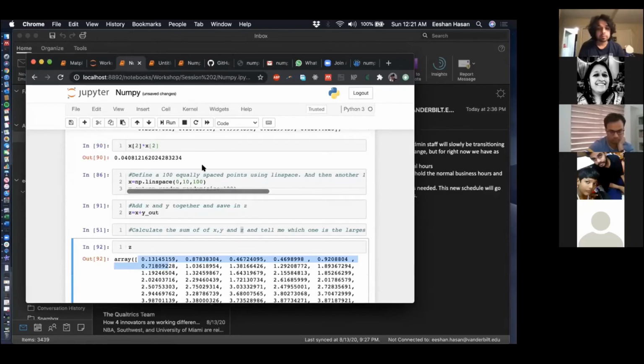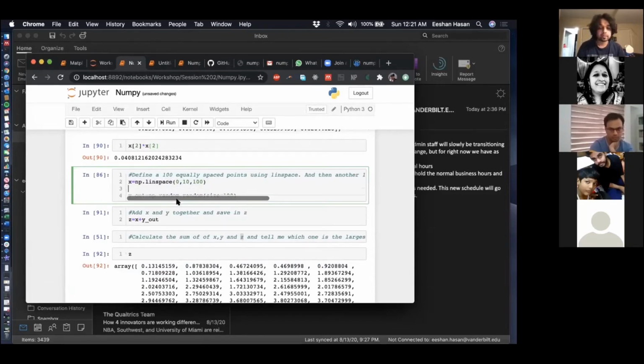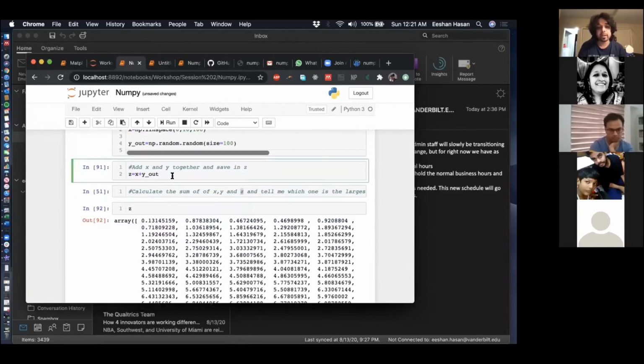Mritika, this is 100 equally spaced points, np.linspace(0, 10, 100). I've already done it for you. You just changed the Y output, right? No, I mean, this is the 100 equally spaced points. So why did I change y out?